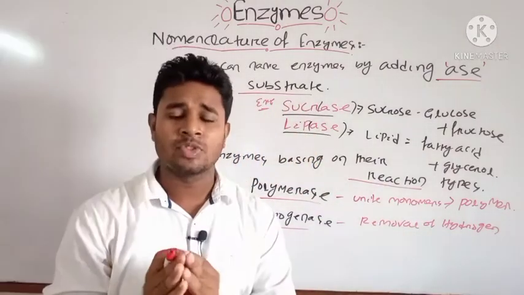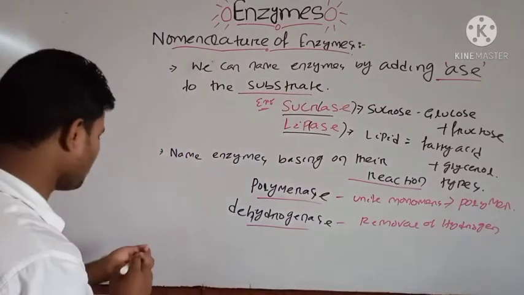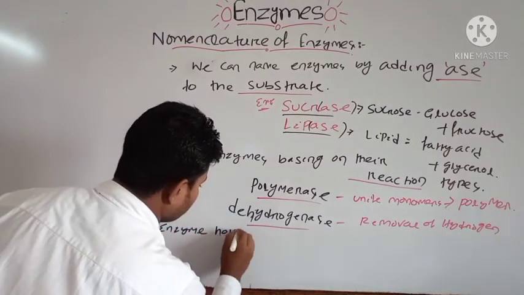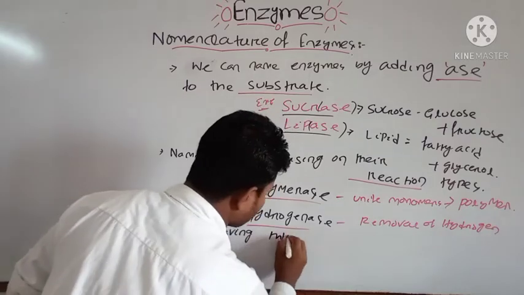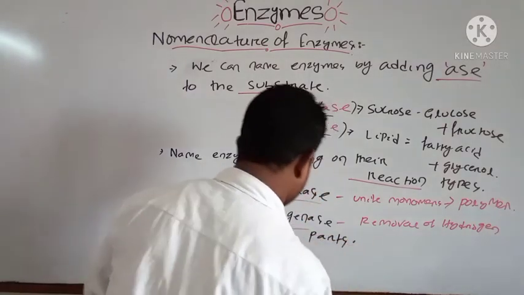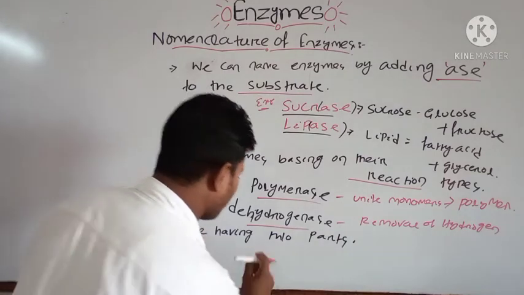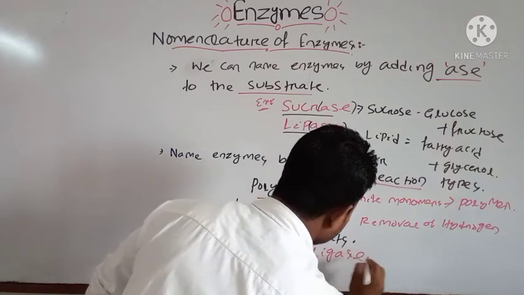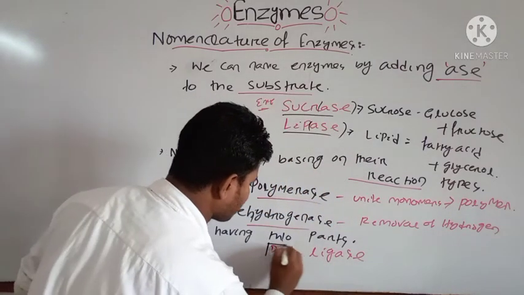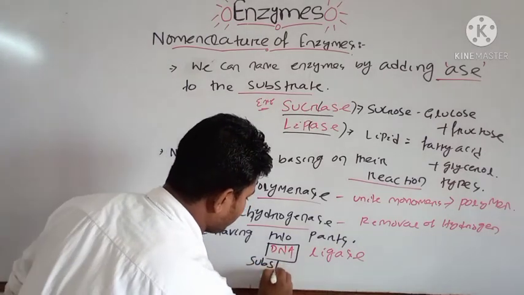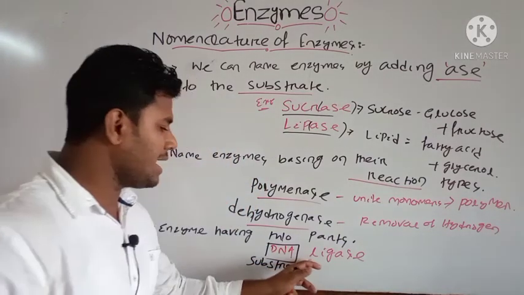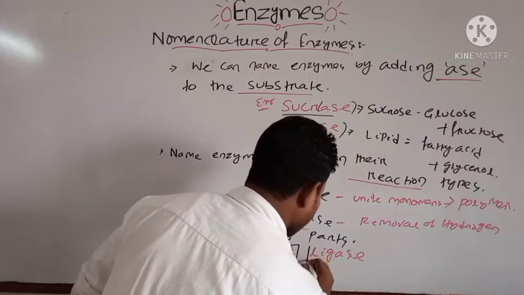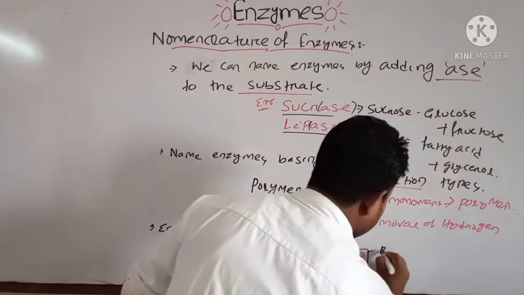Another important point is that the enzyme name has two parts. You can divide the enzyme name into two parts. Let us take one example. Suppose this is your DNA ligase. Here DNA is the substrate, and ligase is the reaction catalyzed.